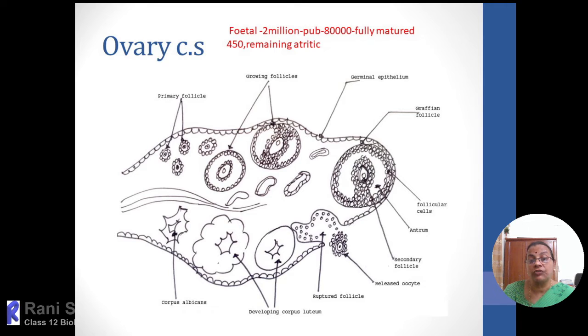Then within the tertiary follicle, here and there we can see fluid filled sac-like structures, called antrum. Initially they are scattered, then gradually they will unite together, and they will attain maximum size with a maximum secretion of fluid inside, and it will bulge out of the ovary. At that stage it is called the Graafian follicle. So what is the Graafian follicle? We have to say it is the mature ovarian follicle. It is formed from the tertiary follicle.